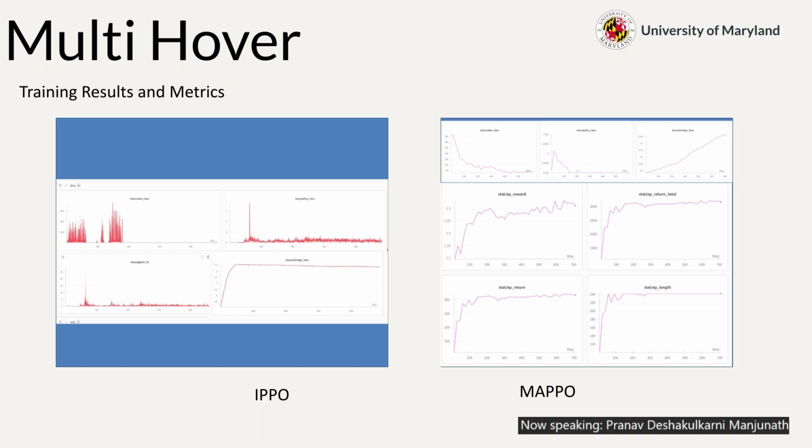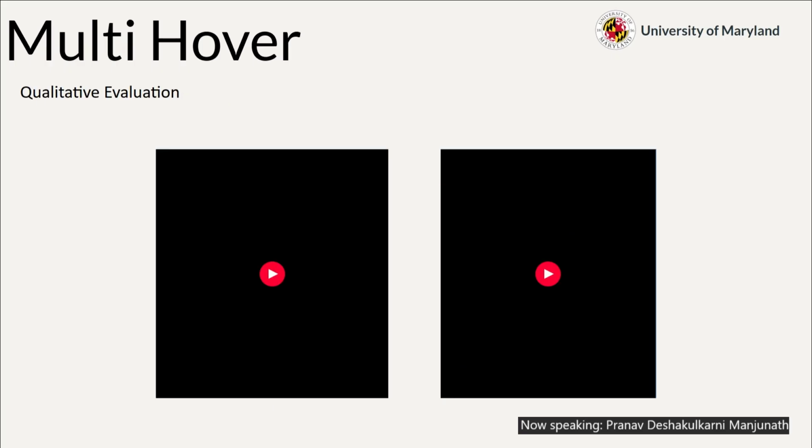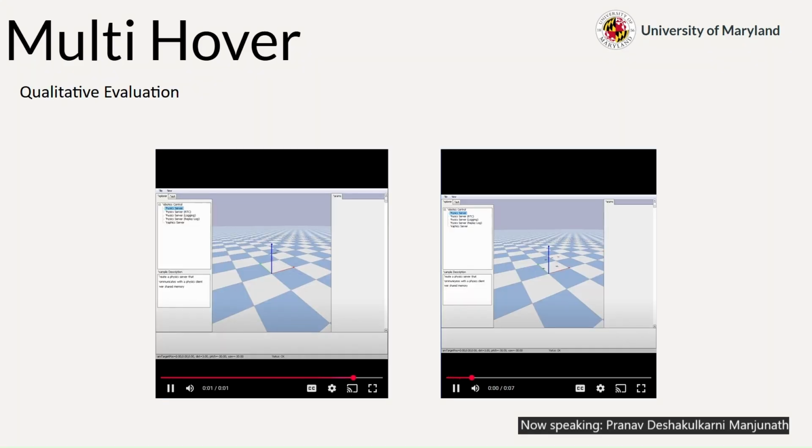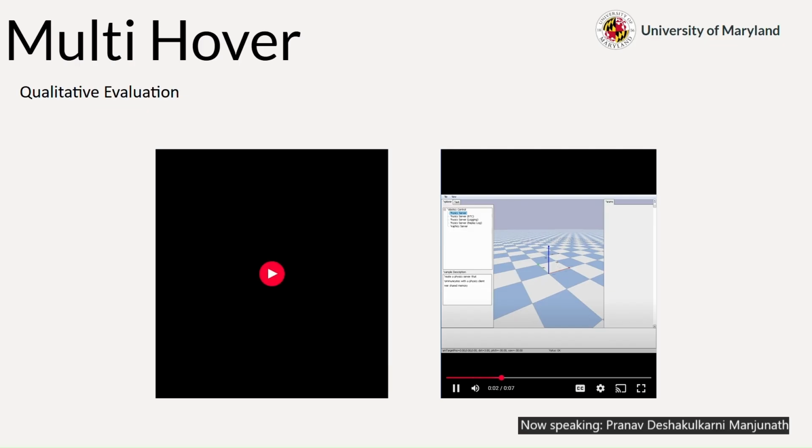As we can see in the early training logs over here, we can clearly see the value loss already settling and the entropy decreasing, and it also obtains consistent returns. So the return variance reduces to zero and it also maintains maximum episode length. Evaluating this qualitatively with simulation, we can see the clear difference. On the left here, we can see the IPPO agents which are jittering a bit, and the MAPPO agents are moving fluidly.